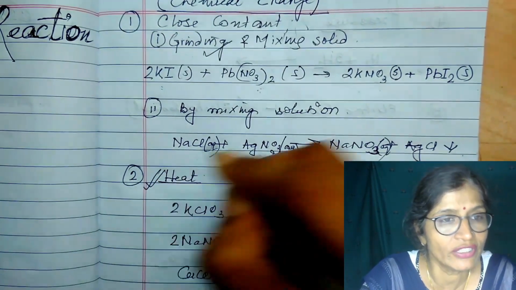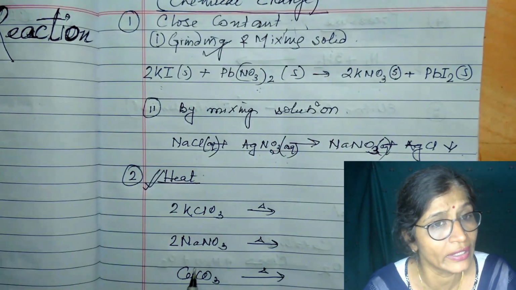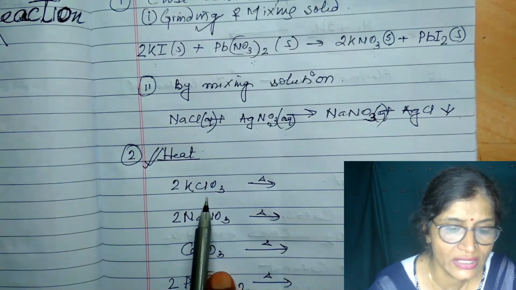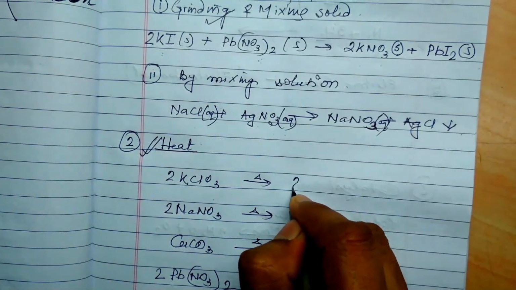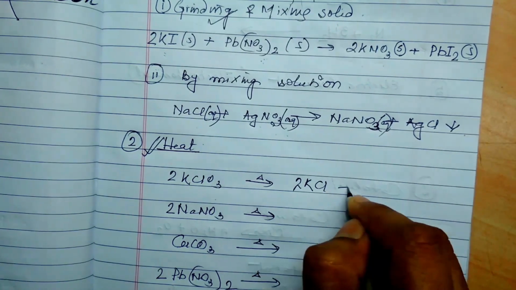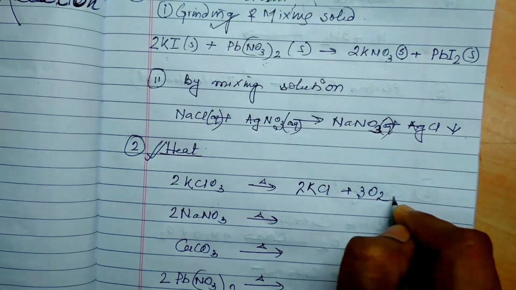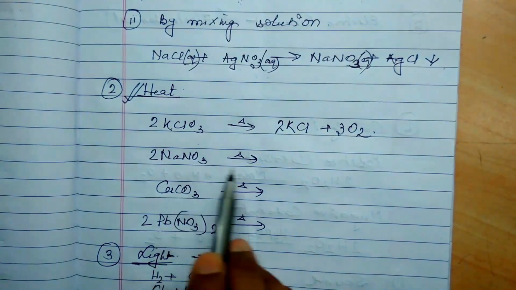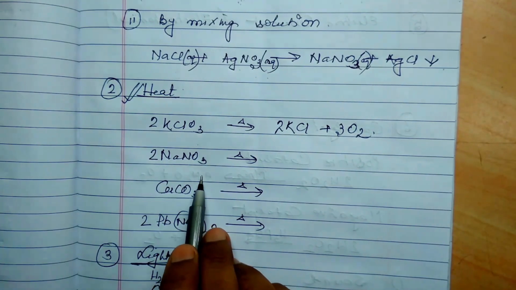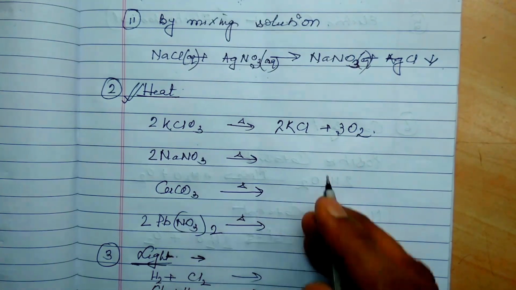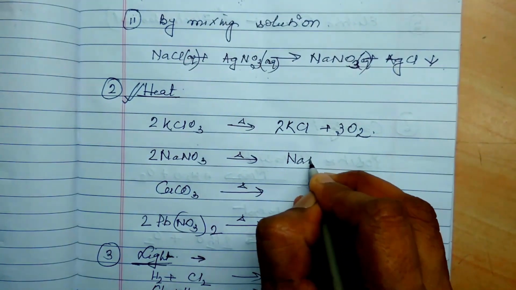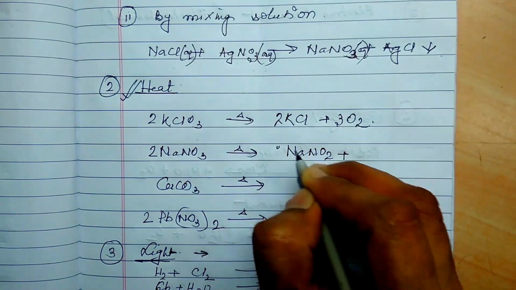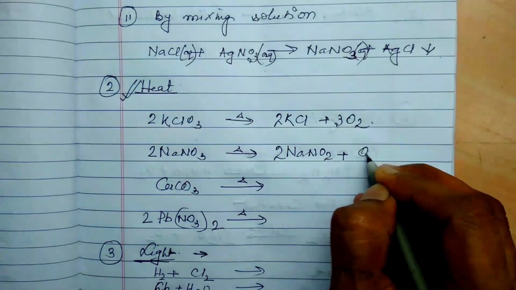Second, some reactions are feasible only in the presence of heat, like potassium chlorate. When it is heated, it decomposes and gives potassium chloride, 2KCl plus 3O2. In the same way, sodium nitrate, if just kept, will not give any product. But when it is heated, it gives sodium nitrite, NaNO2, plus oxygen.